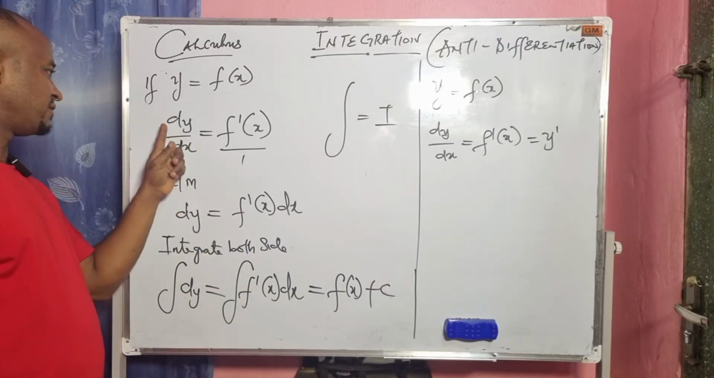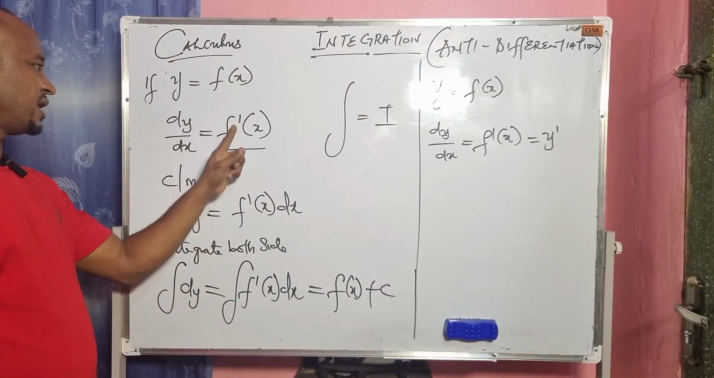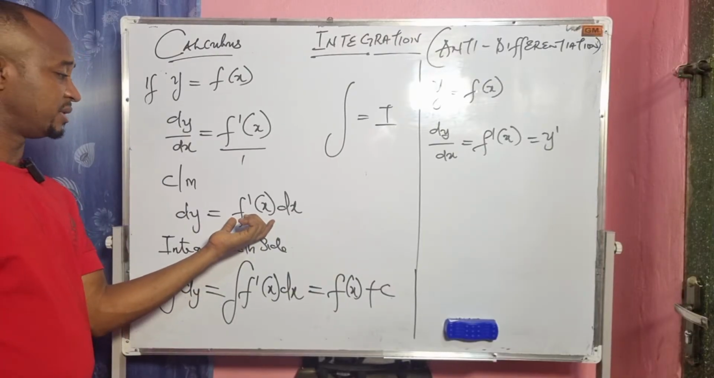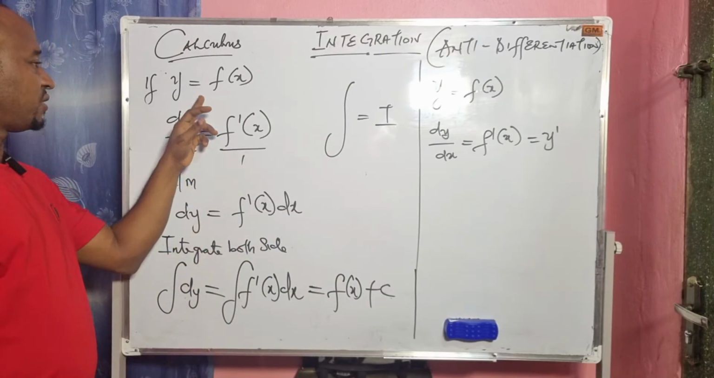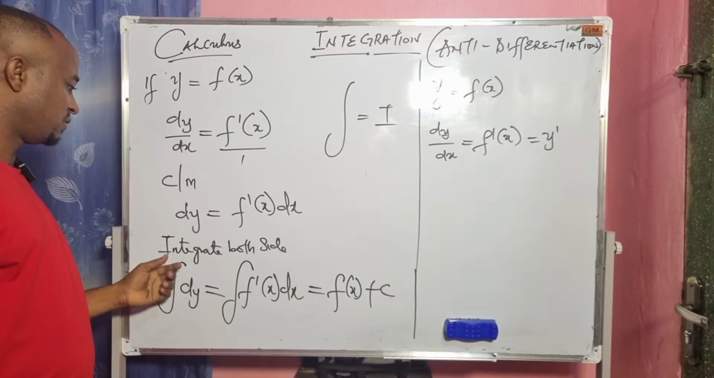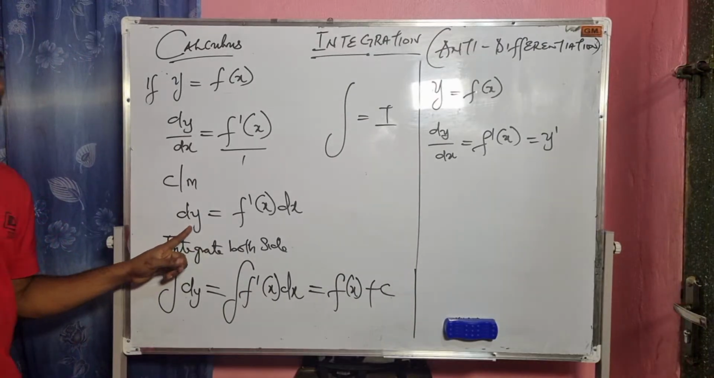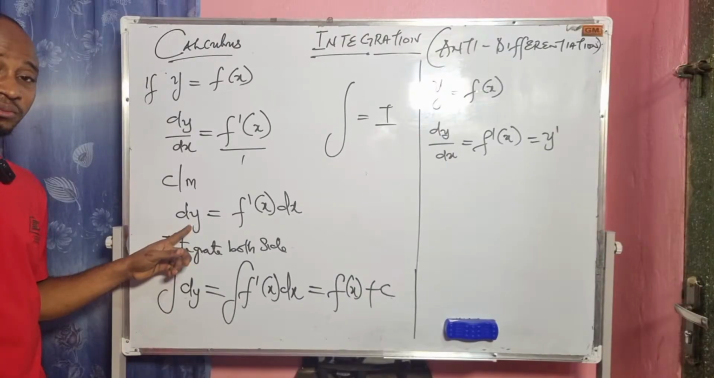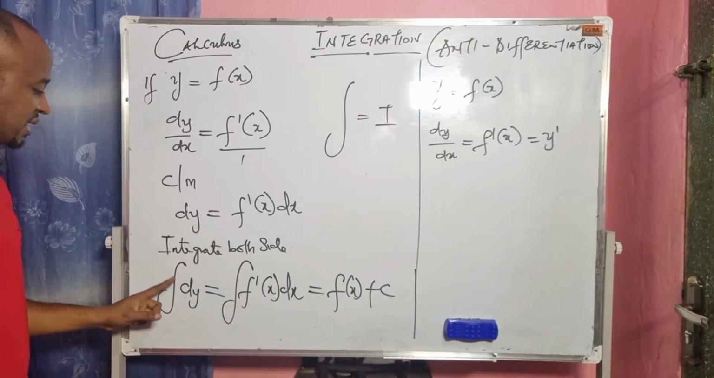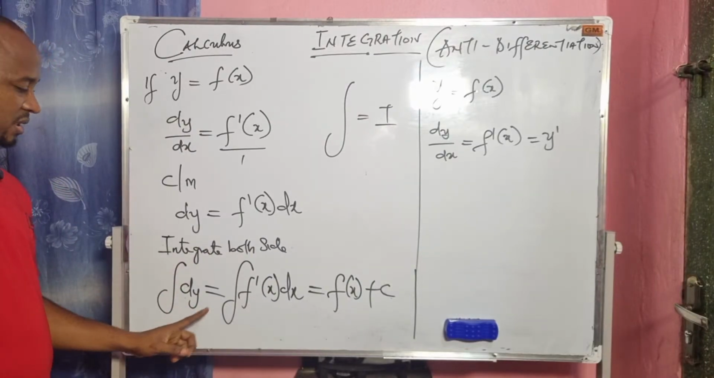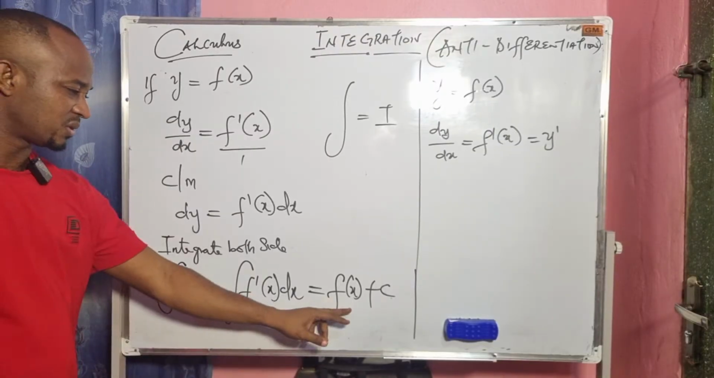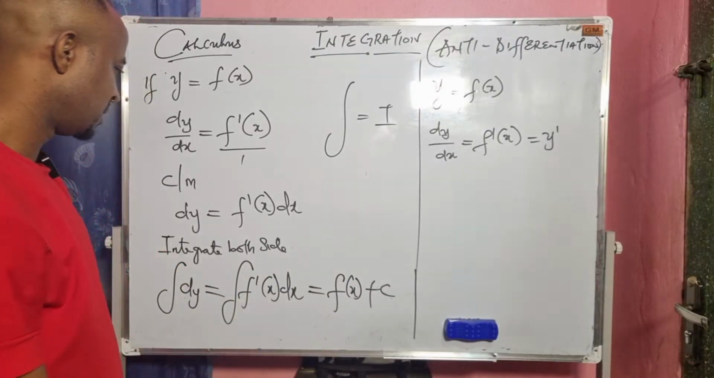After cross multiplying, we have dy times 1 is dy equals f prime of x times dx. This is the derivative of this function multiplied with dx. Exactly. So for us to generate y, because our goal of integration is to produce the original function, I have to integrate both sides. By the time we integrate both sides, the integral of dy is equal to the integral of f prime of x dx, and that is equal to what? f of x plus c.